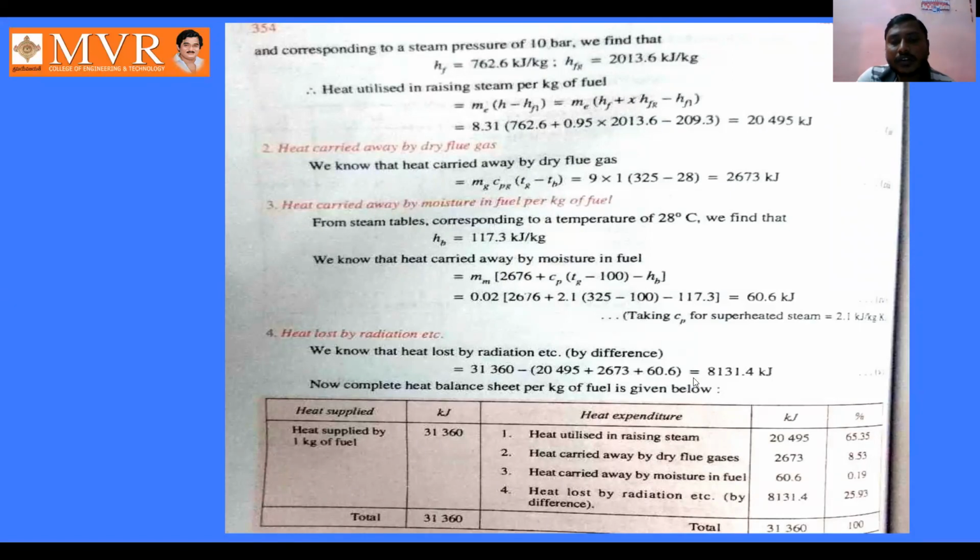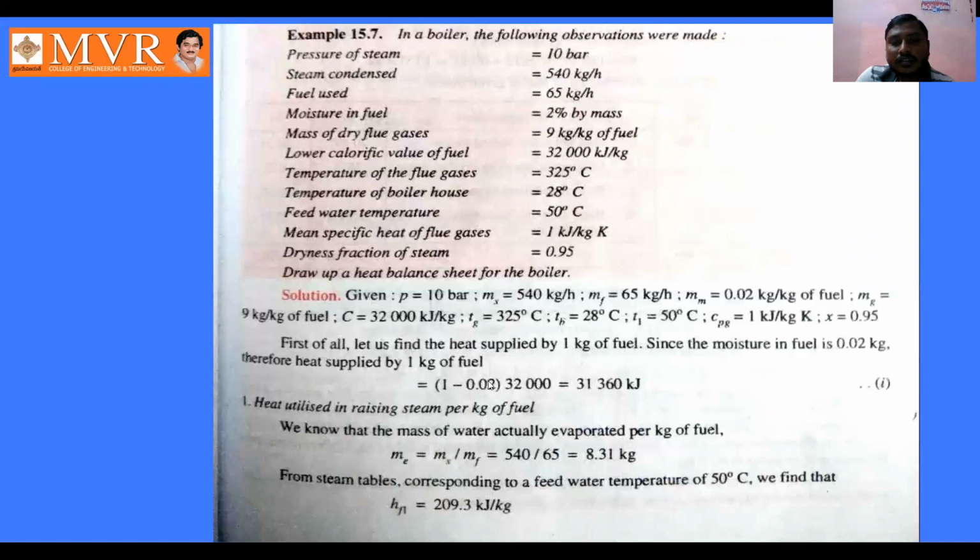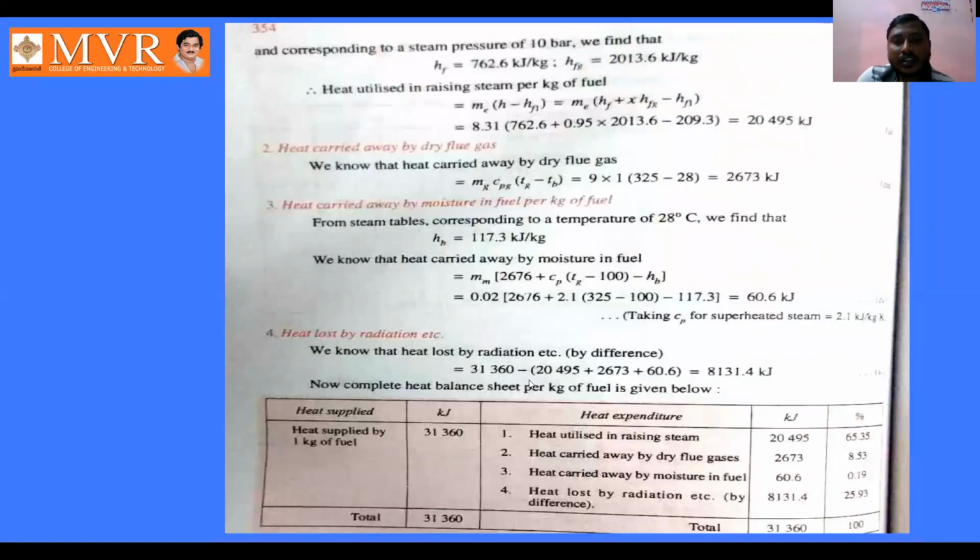These we have all substituted from the heat supplied by 1 kg of fuel. Hence we have got heat loss by radiation equal to 8131.4.